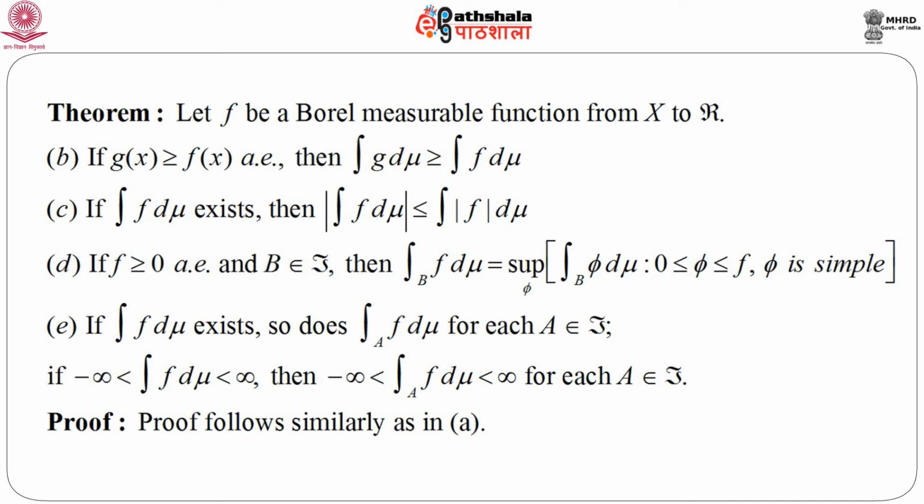And again, motivated by the previous theorem, we can write many statements about the integration of Borel measurable functions. Suppose g(x) is greater than or equal to f(x) almost surely, then the integral of g d mu is greater than or equal to the integral of f d mu. If the integral of f d mu exists, then the modulus of the integral of f d mu is less than or equal to the integral of the modulus of f d mu. Similarly, if f is greater than or equal to 0 almost surely and B is a set belonging to script F, then the integral over B of f d mu is the supremum over phi of the integral over B of phi d mu, where 0 is less than or equal to phi less than or equal to f, and phi is simple naturally.